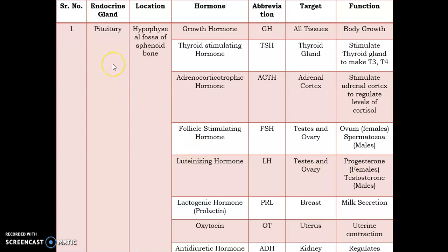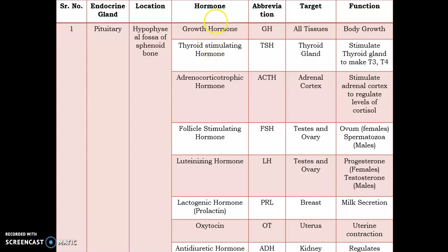Now we can talk about the various endocrine glands one by one. We are going to focus on a particular gland, its hormones, its major targets as well as its major function. We start with the first gland of the endocrine system, the pituitary gland. This gland is also called the master gland of the human body and is located near the hypophyseal fossa of the sphenoid bone. This gland has two portions. First one is adenohypophysis and second one is neurohypophysis.